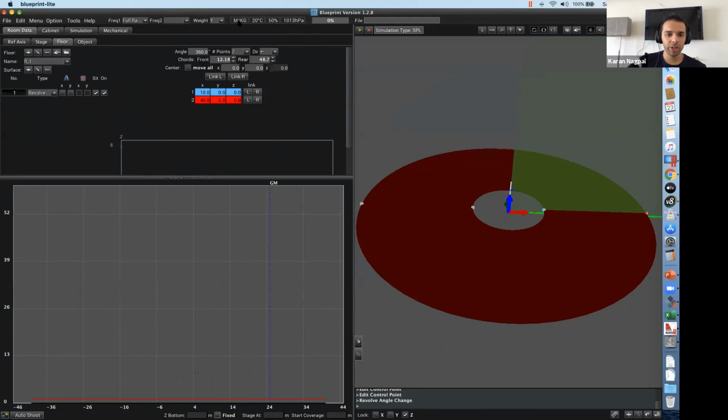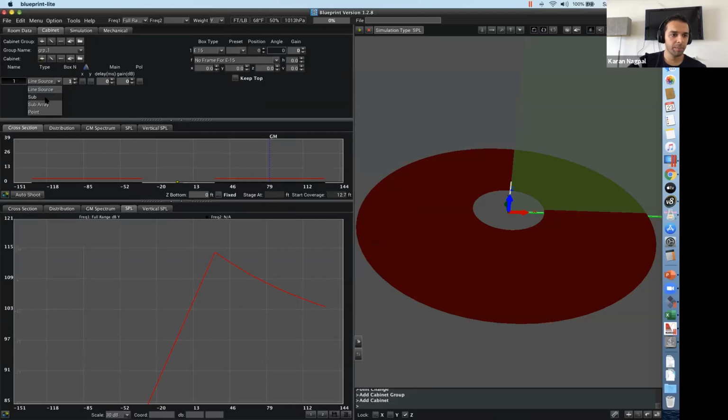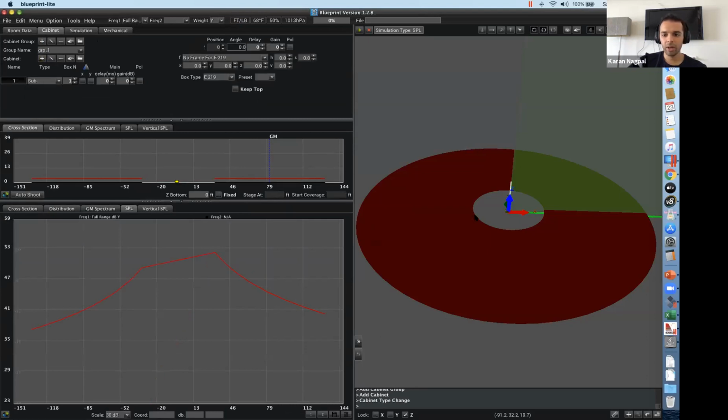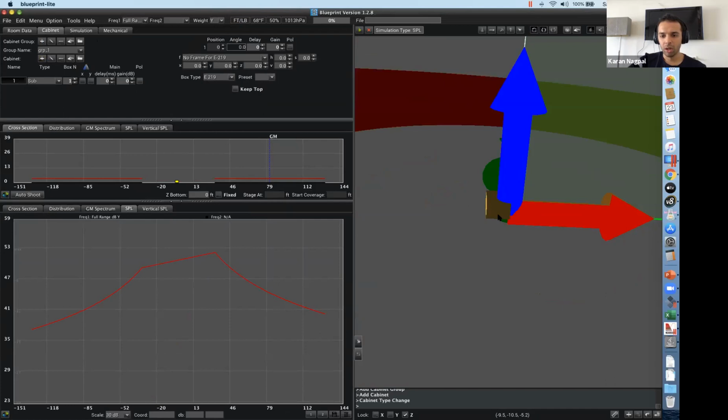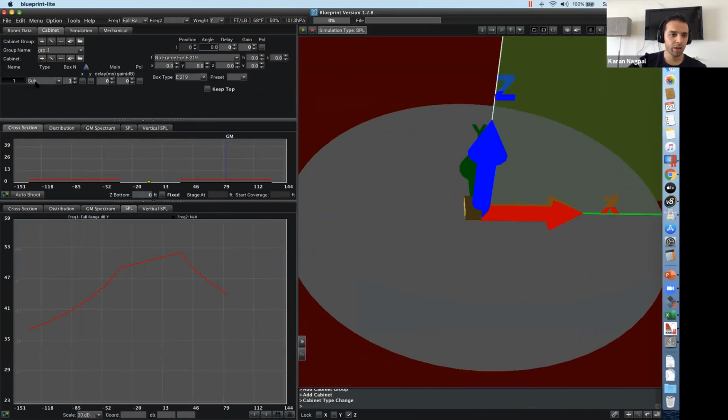I'll change my units from meters to feet and pounds. So I add a cabinet where I quickly add a stacked version and a subwoofer, which is E219, positioned at position 1. I'll move this so everybody can see it. So position 1, and I quickly add position 2. Because I've used feet and pounds, I move it ahead by say 5 feet.